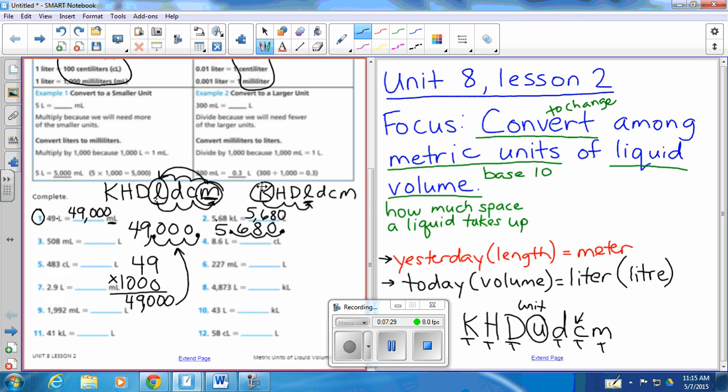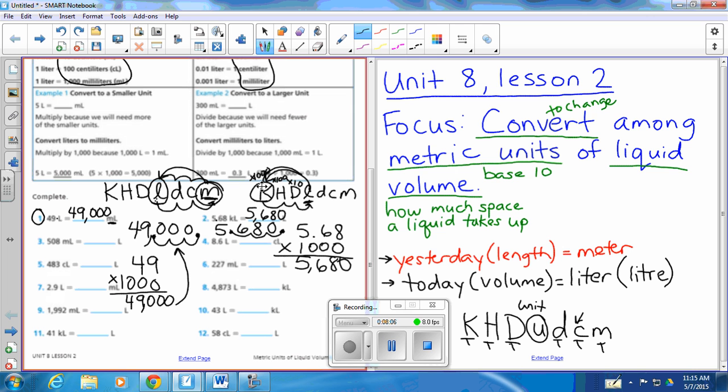my conversion. Here, I start with 5 6/68 kiloliters, and I need to go to liters. How many liters are in a kiloliter? Remember, it's base 10. So this is 10, this is 100, this is 1,000. So how many liters are in a kiloliter? 1,000. So I'm going to multiply by 1,000, and that's going to get me 5,680.